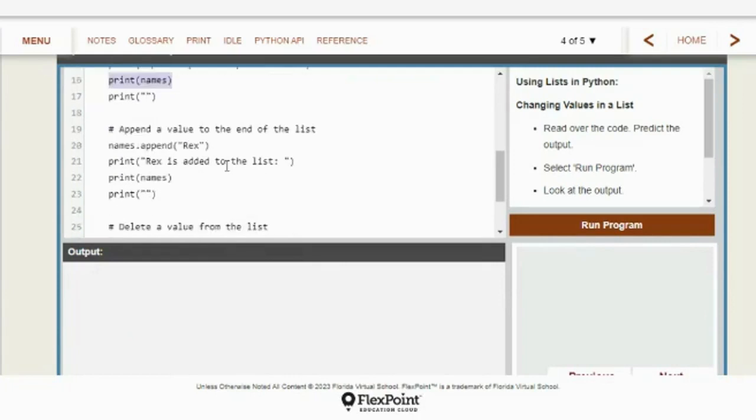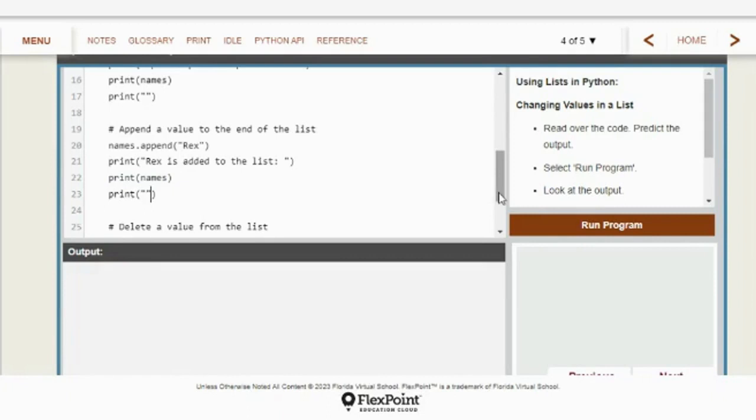Now they're going to append a value. They're going to add a value to the end of the list. So names.append, there's that command. Names is the variable name of their list. Append is the command saying add this to the list. And they add the name Rex. So then it says print, Rex is added to the list, and they print the list again to show you that, and another blank line.